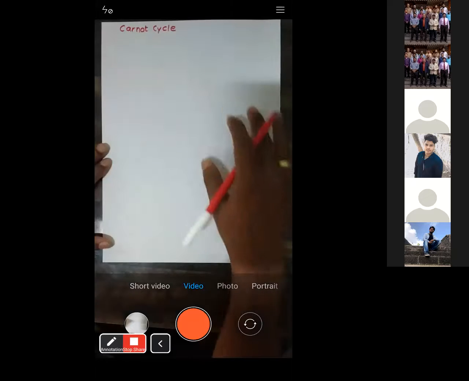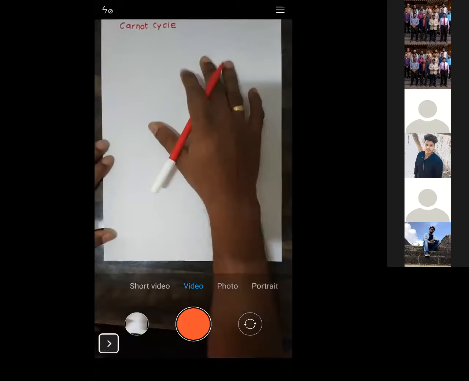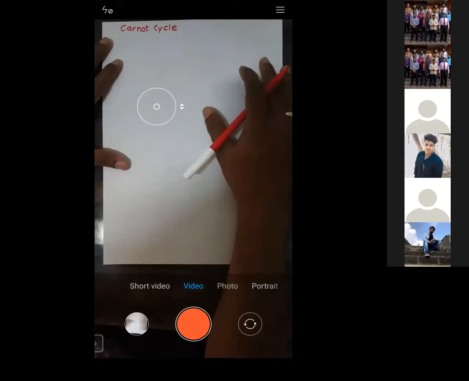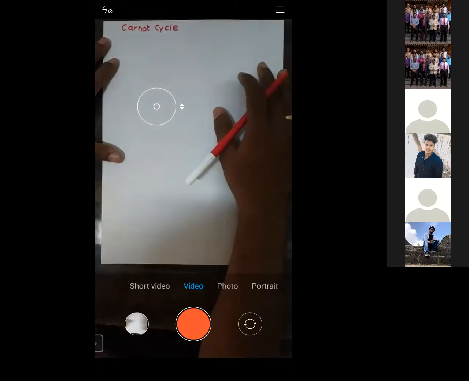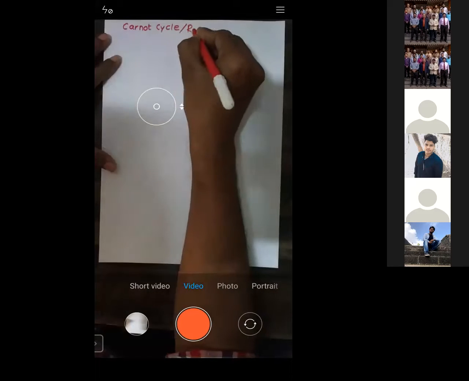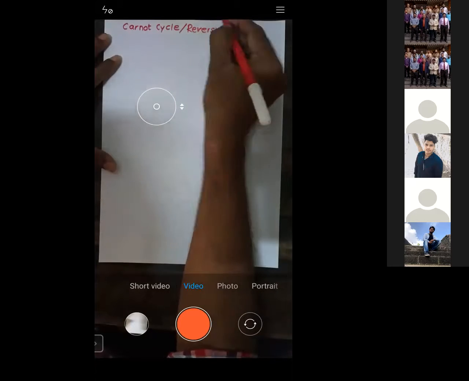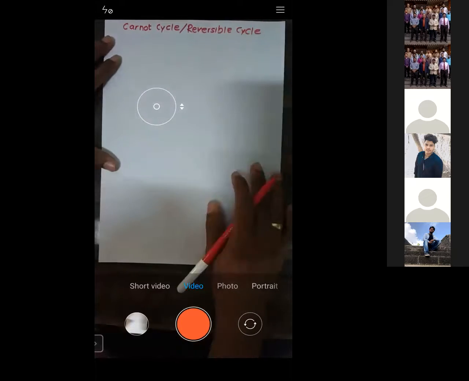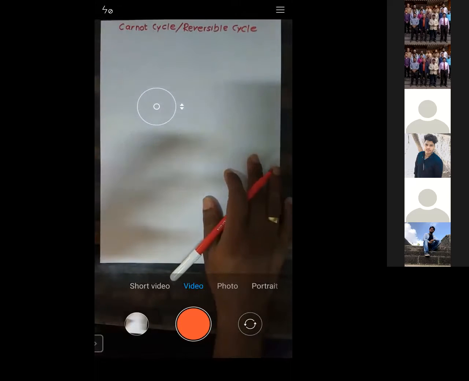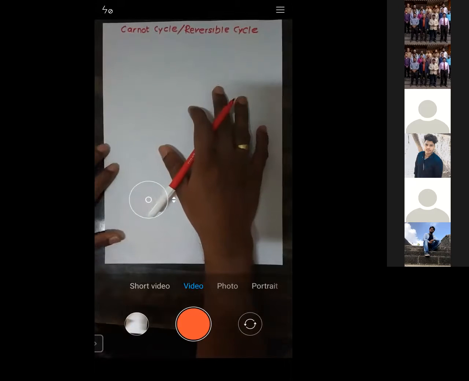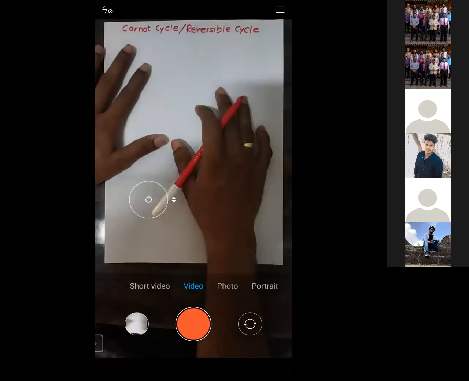Yes, sir. Okay. So see, in the last lecture, we have started with the second law of thermodynamics. Now we will see, what do you understand by Carnot cycle? This Carnot cycle is also known as reversible cycle, because all the processes which occur in the Carnot cycle are reversible. That's why it is called Carnot cycle, or it is also known as reversible cycle.